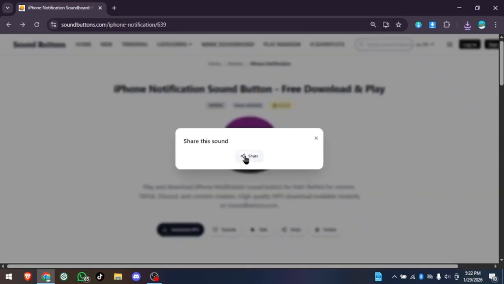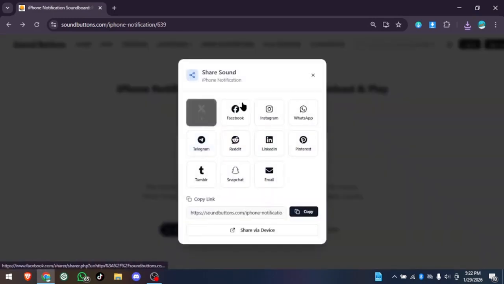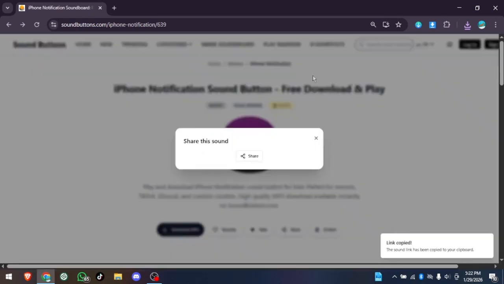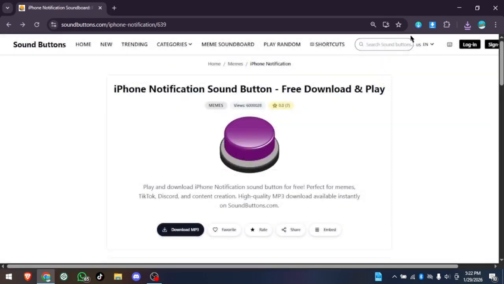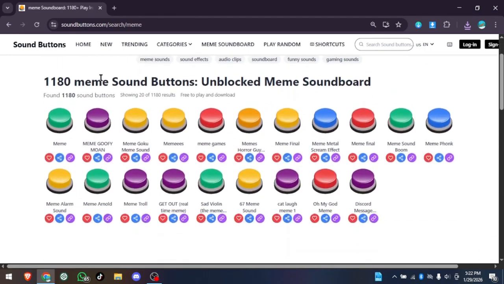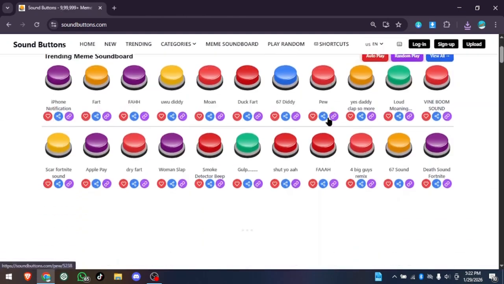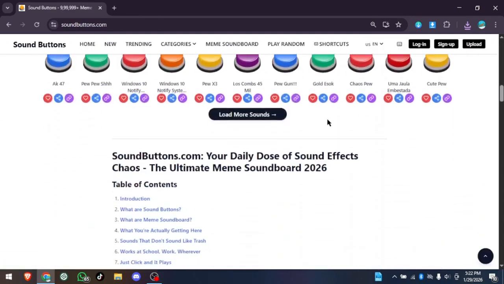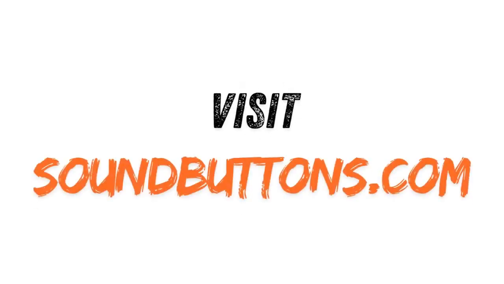To share a sound, click the share icon, copy the link, and send it on WhatsApp, Instagram, Discord, or anywhere you want. You can search for sounds using the search bar, browse categories, or explore trending sounds anytime. That's how easy it is to use soundbuttons.com. Play sound buttons, use meme soundboards, download sounds, save favorites, and share instantly.